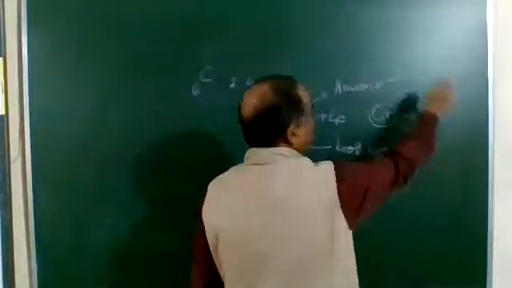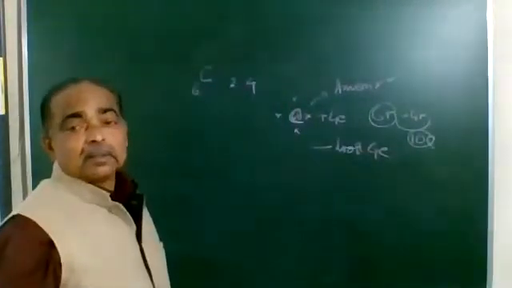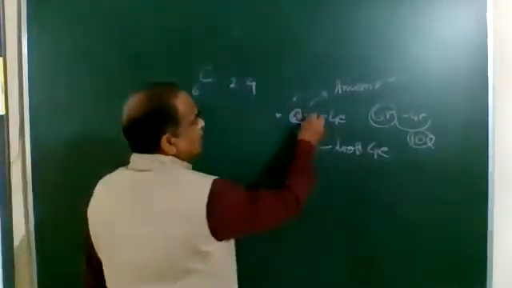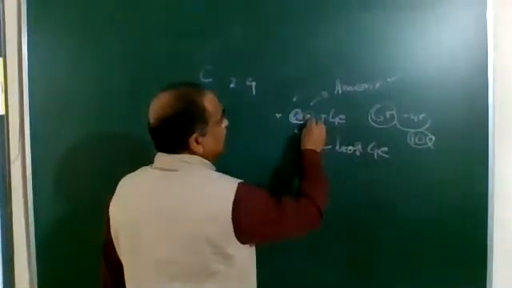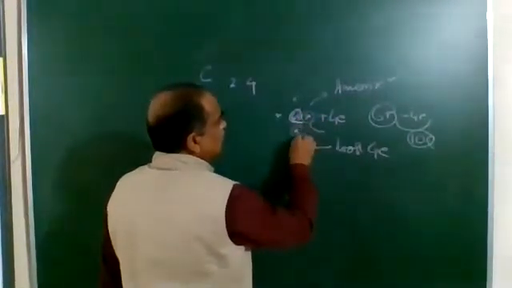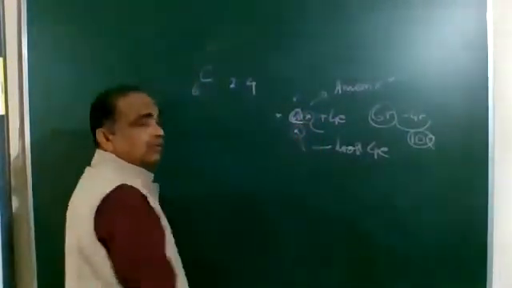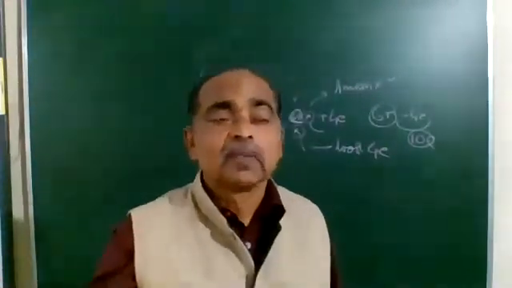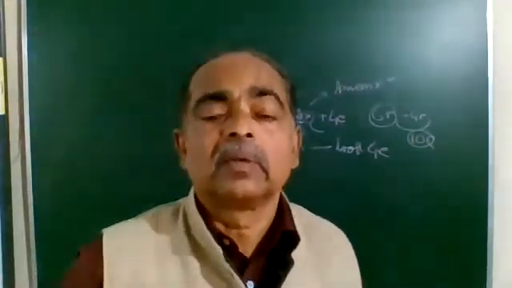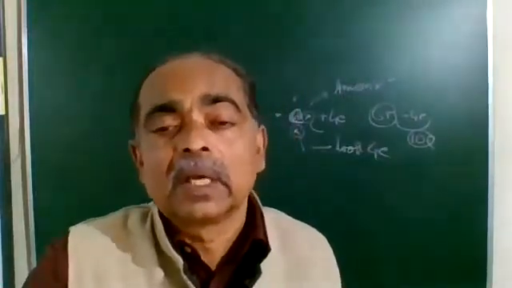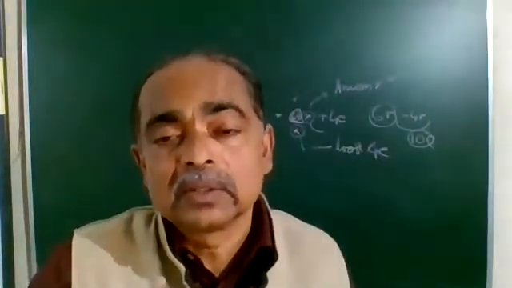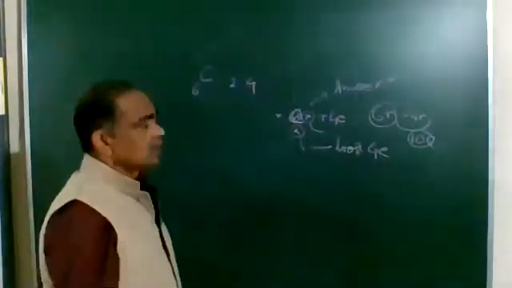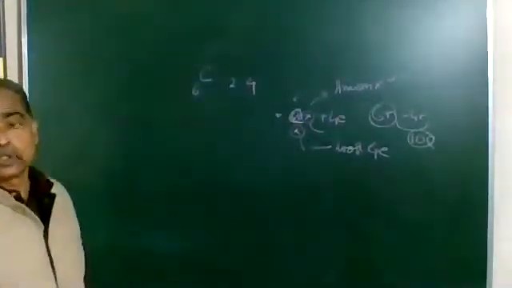And why can it not form a cation? As I said earlier, losing an electron requires energy, losing another electron requires energy, and if 4 electrons are to be lost, the amount of energy needed is too much. And if that much energy is not available, the atom is not going to lose any electrons. So the forming of cations and anions as far as carbon is concerned is impossible.